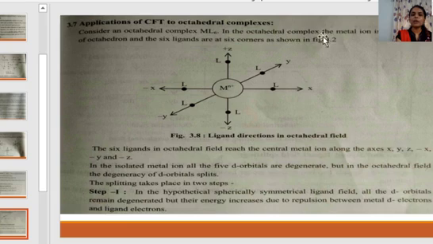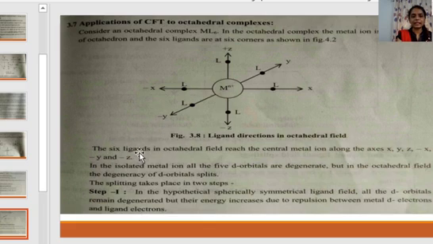In the octahedral complex, the metal ion is at the center of the octahedron and the 6 ligands are at the 6 corners as shown in the figure. The metal is present in the center and it is surrounded by ligands at the 6 corners of the octahedron. Here all these are ligands occupying the 6 corners of an octahedron.